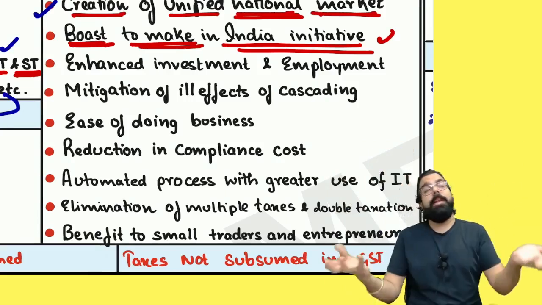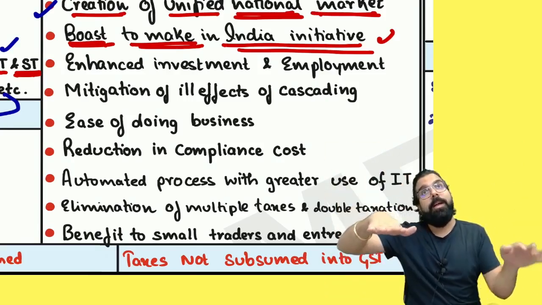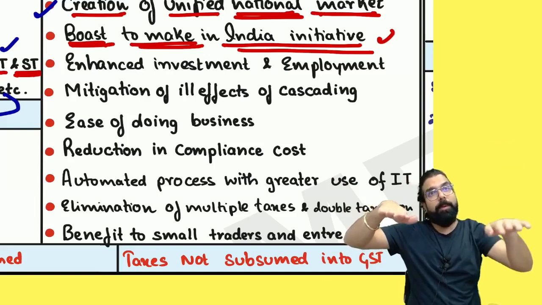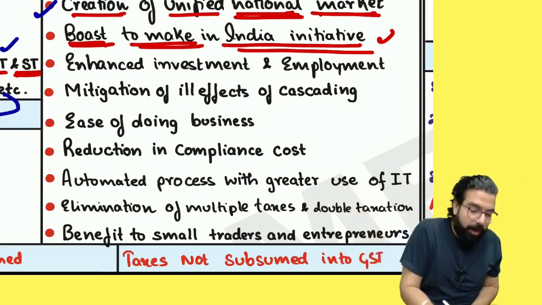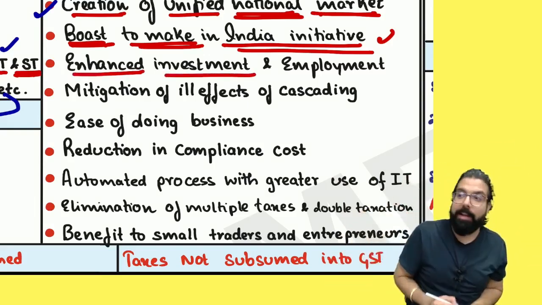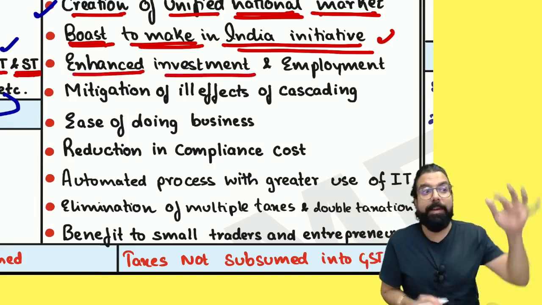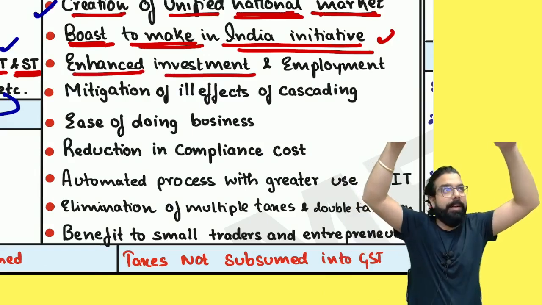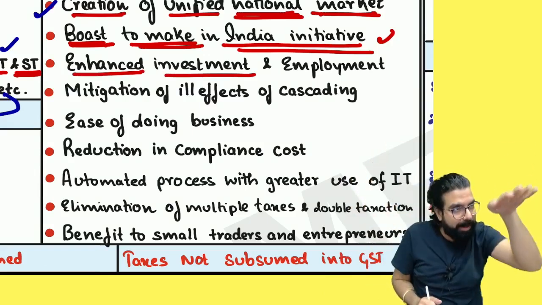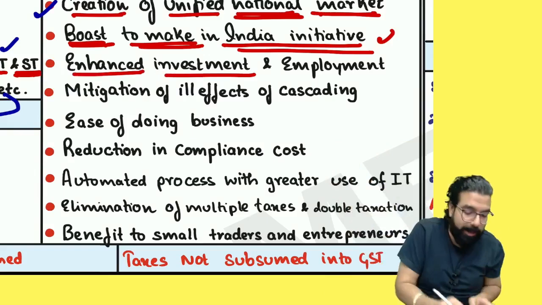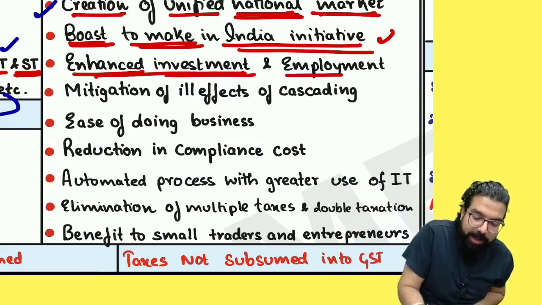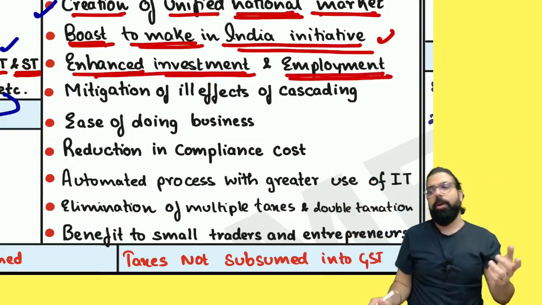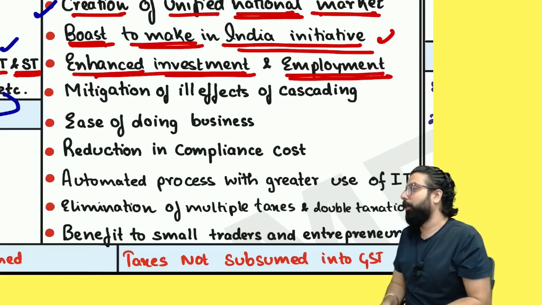When many companies come and invest in India, will employment go up or come down? People will invest in India because making things in India is cheaper. When GST has come, making things in India is cheaper. When making in India is cheaper, people from outside India will invest in India. By investing in India, employment will go up. Anyone, any doubt till here?